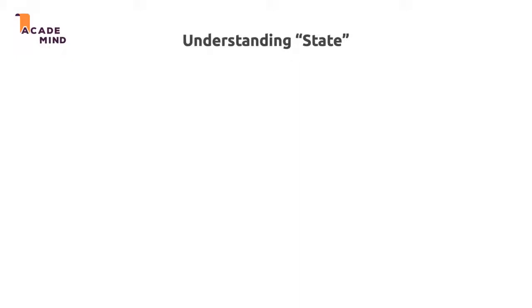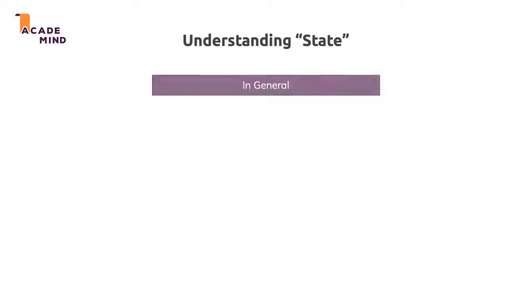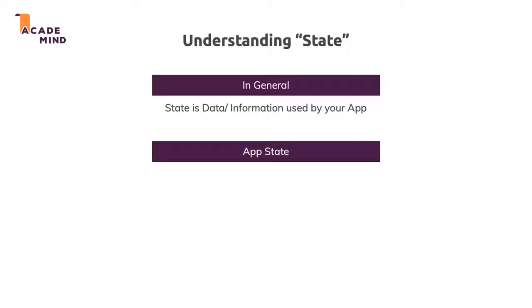What's this state thing I mentioned? In general, state is data or information your app or your widgets in your app use. State can be things like a username, or in our case, the index of the question we want to show. So app-wide state would be things like, is the user authenticated? Or if we're building an app that users can use to find new jobs, we could have the overall jobs we loaded from a server.